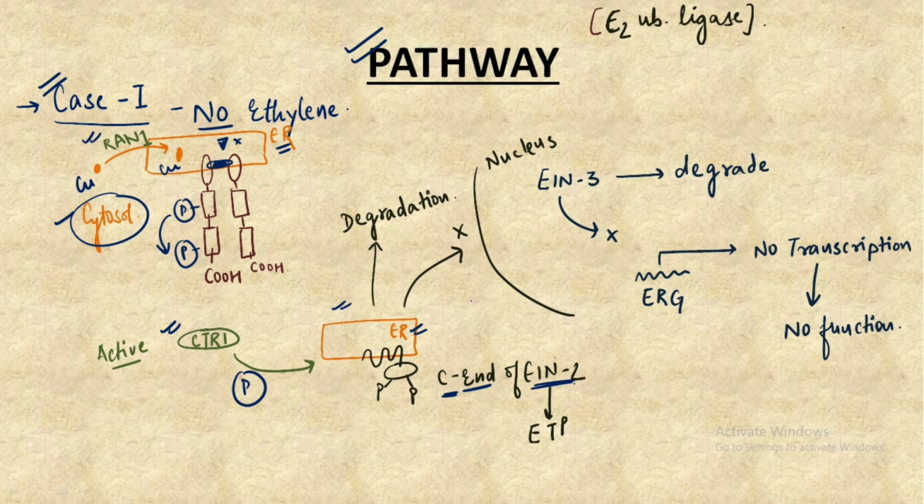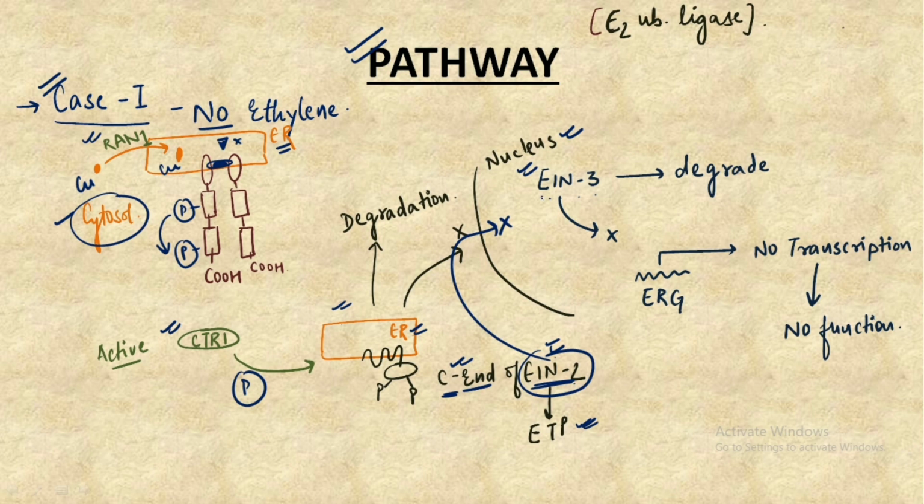So now after the phosphorylation of the C end, that is the carboxyl end of EIN2, the ETP gets activated, and as the ETP gets activated and also there is the phosphorylation of EIN2, this EIN2 cannot get entry into the nucleus, and because EIN2 cannot get entry, there occurs the degradation of EIN3 which is present in the nucleus.